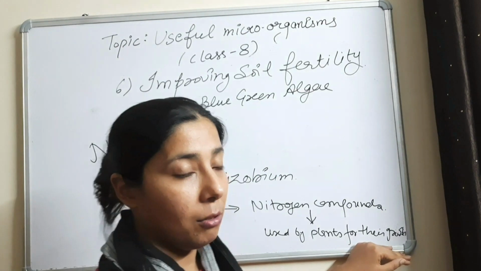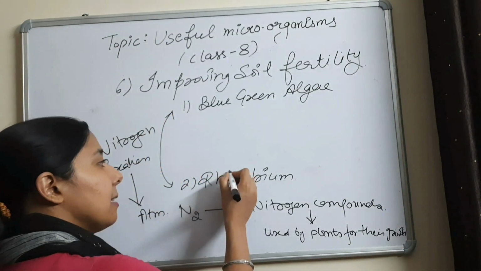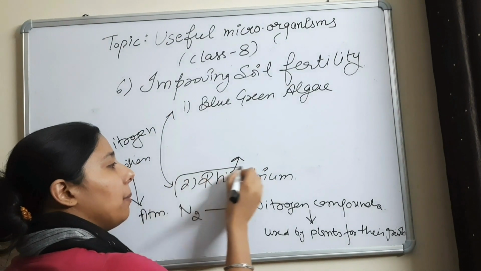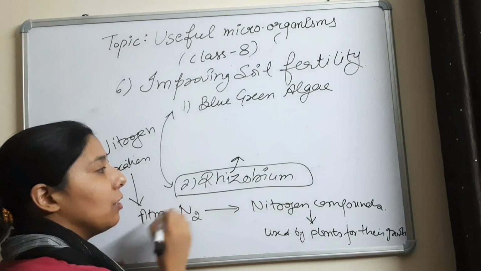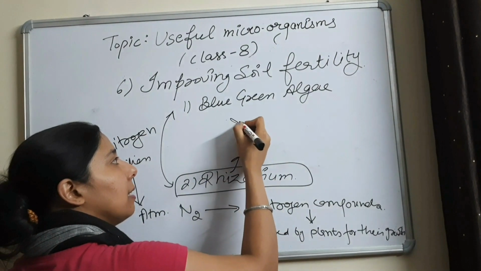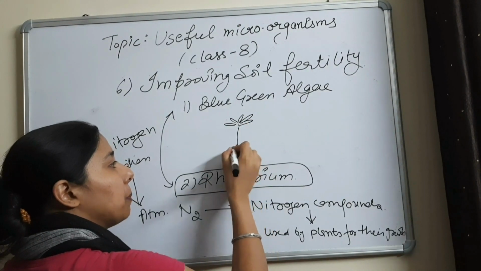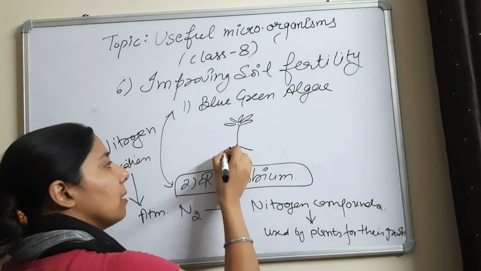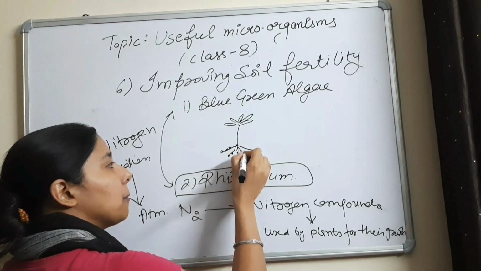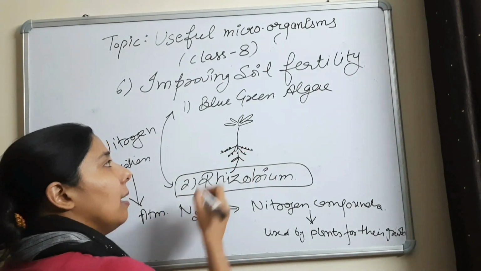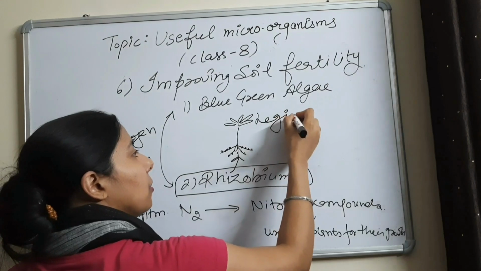And this rhizobium is very important. Where does it live? It lives in the roots of leguminous plants. Let's suppose this is a leguminous plant and the rhizobium lives in its roots.